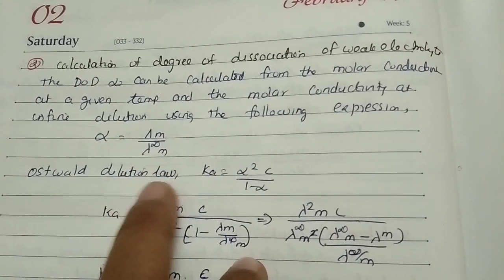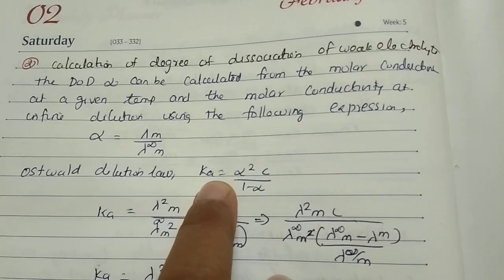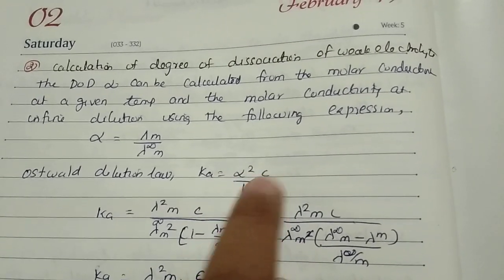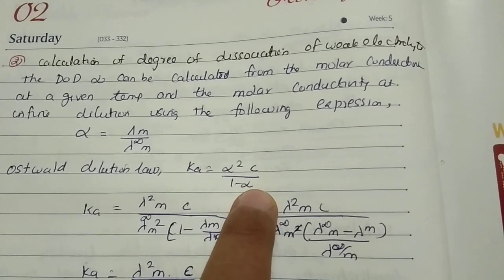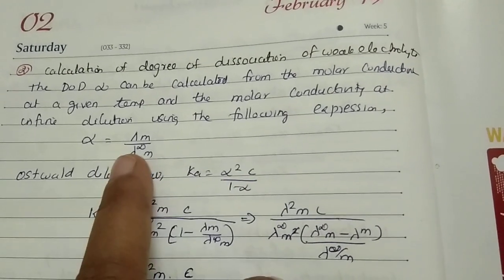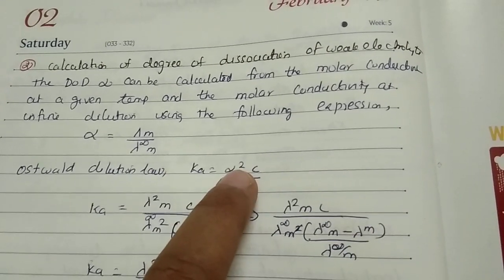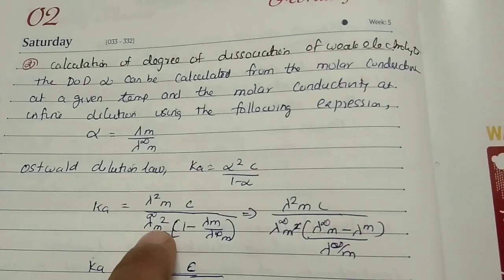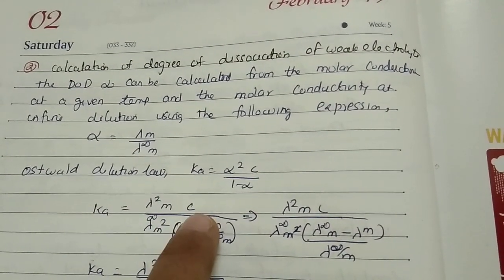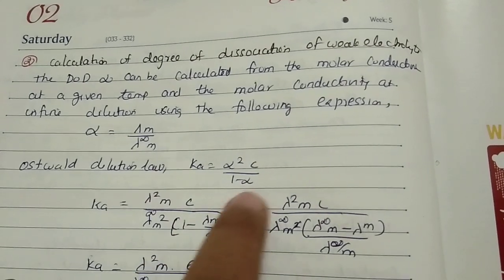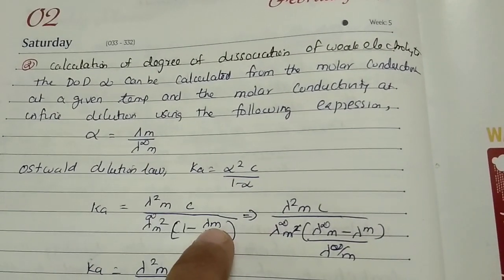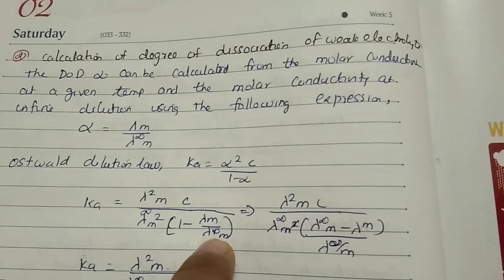According to Ostwald dilution law, equilibrium constant Ka equal to alpha square C divided by 1 minus alpha. Substituting the alpha value in this equation, K equal to lambda m squared C divided by lambda m infinity squared, divided by 1 minus lambda m divided by lambda m infinity.